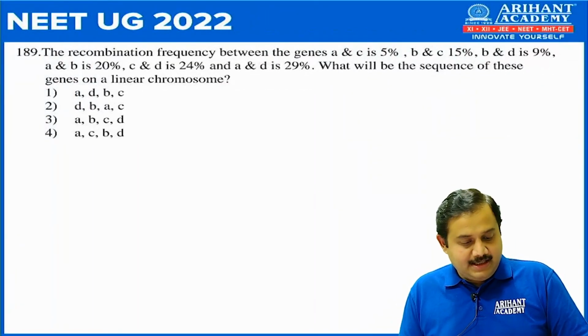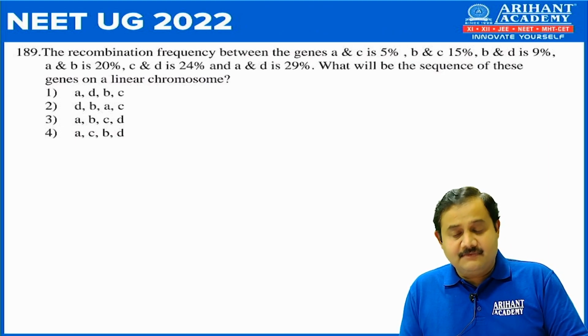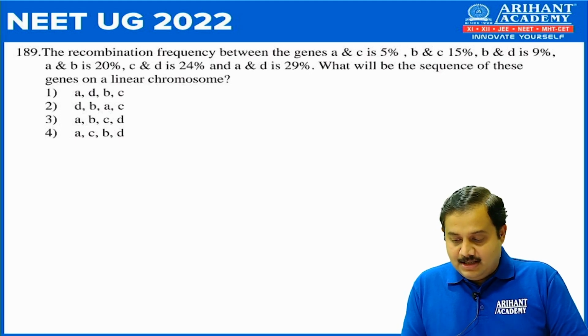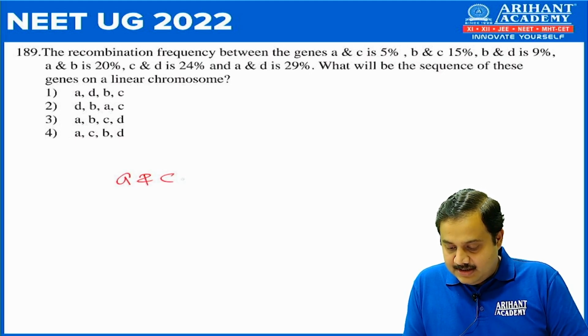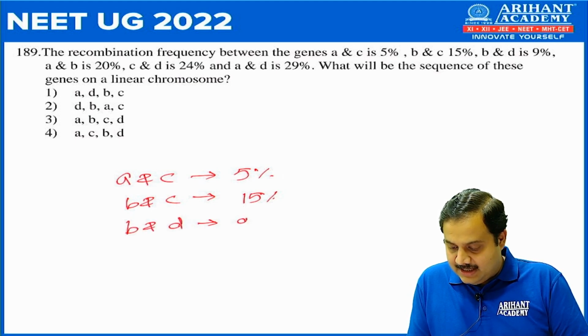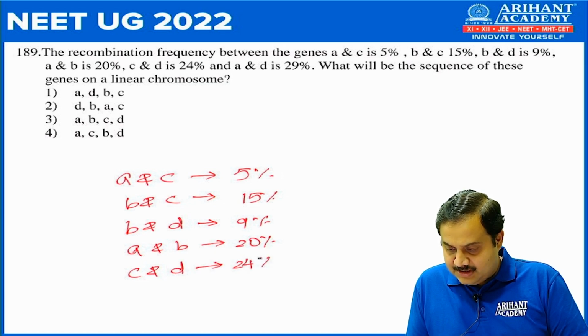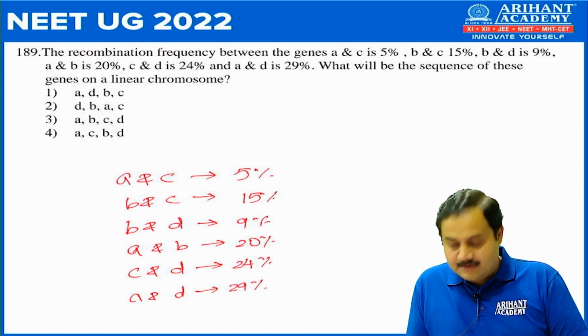Next, 189. Now what is question 189? The recombination frequency between the gene A and C is 5%, B and C is 15%, B and D is 9%, A and B is 20%, and C and D is 24%, and finally A and D is 29%.